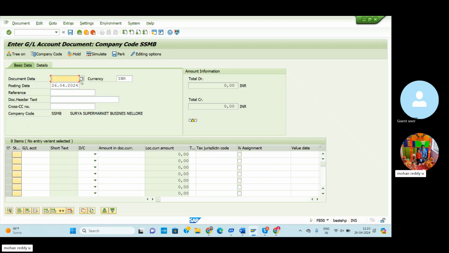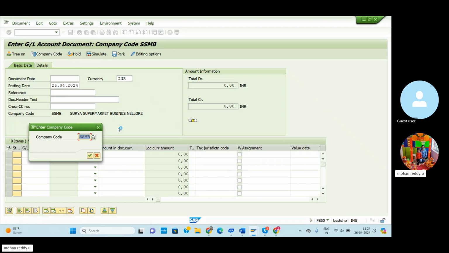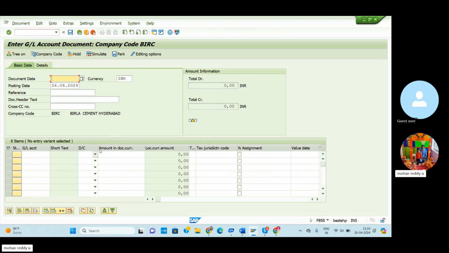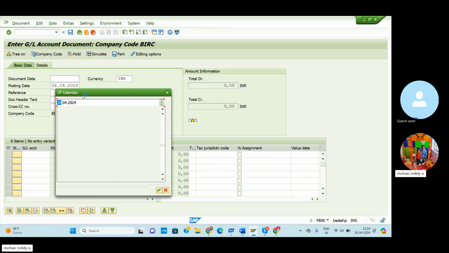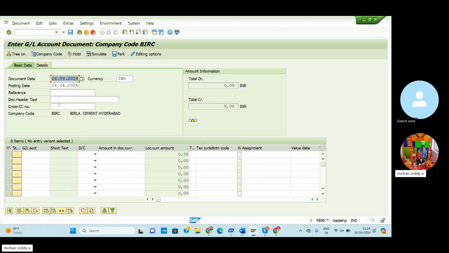Then select the document. Before that, we check that the company code is correct. Our company code is BARC. Select BARC and continue. Here our company code is displayed, GL account document company code BARC. Then I will select the document date. For the document date, we can post today's date.